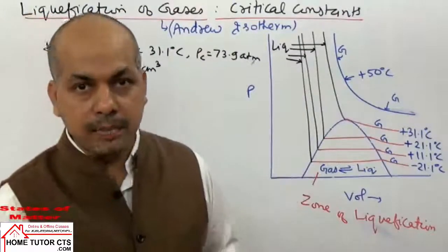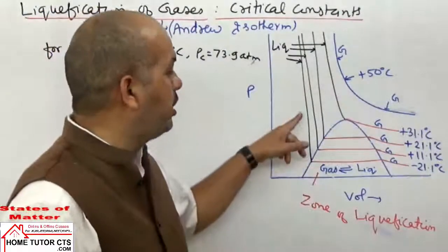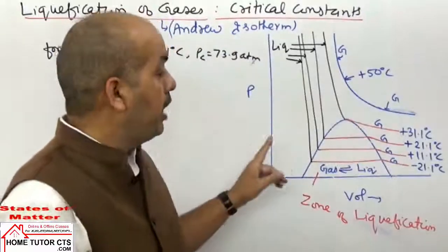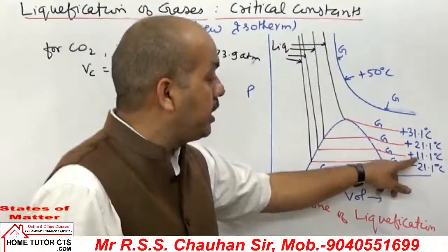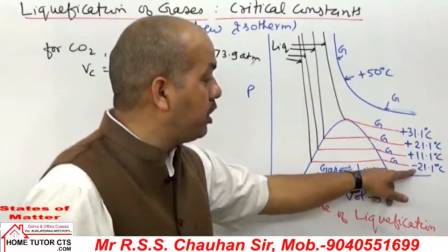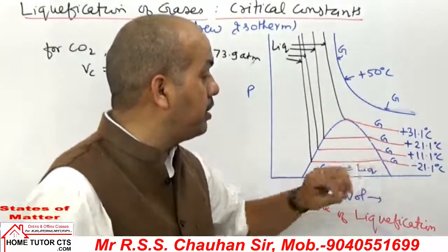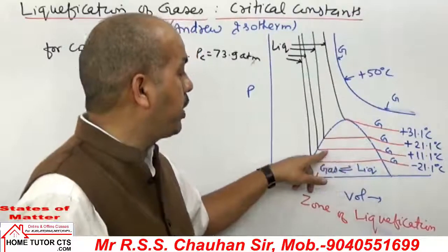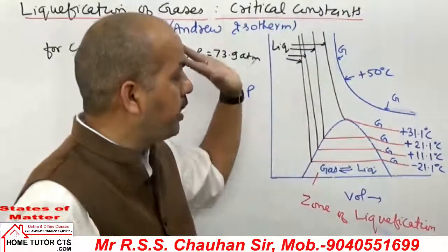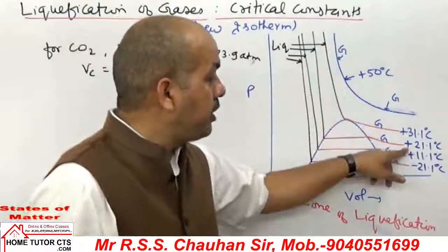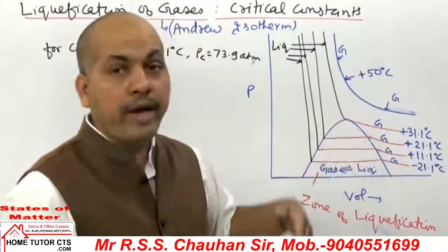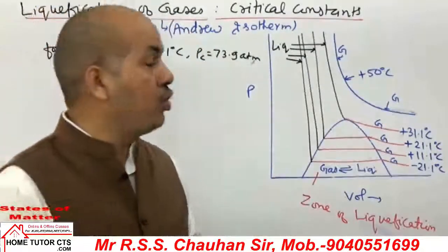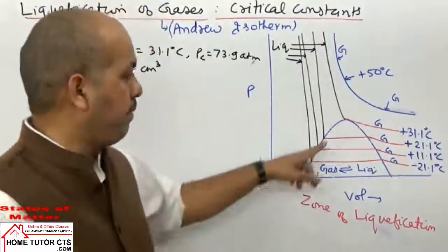Liquids are very less compressible. Volume change is negligible once they are liquefied. If I take the gas at slightly higher temperature, here it was -21 or plus 11.1 degree Celsius, the required pressure will be higher for the gas to get liquefied. And then again a similar graph. So when we see rising temperature, the required pressure for the gas's liquefaction keeps on increasing.